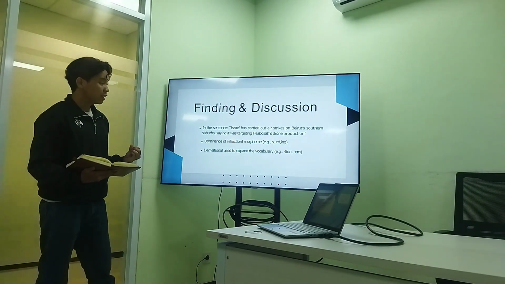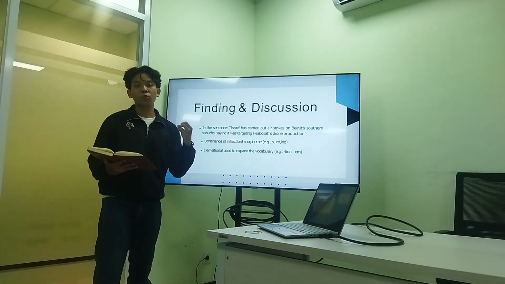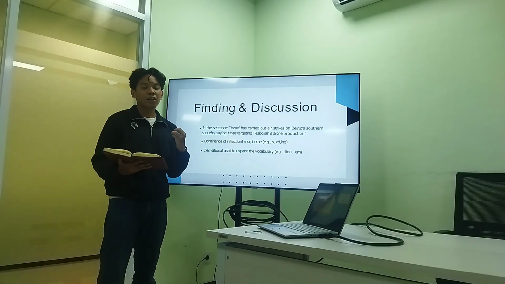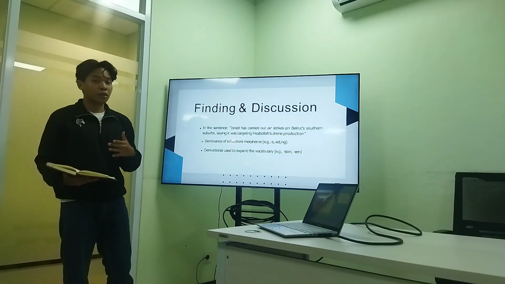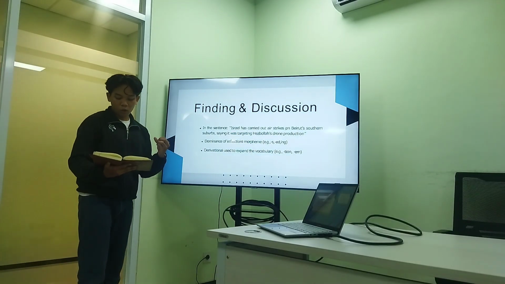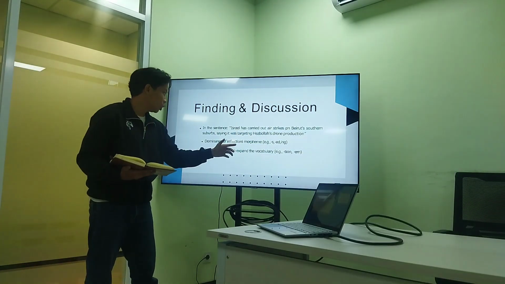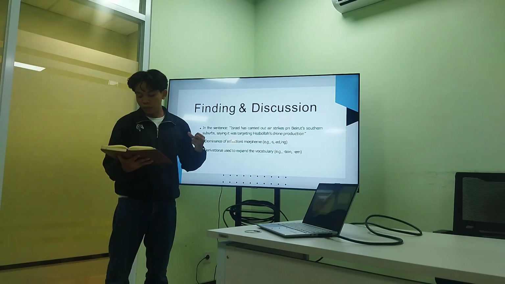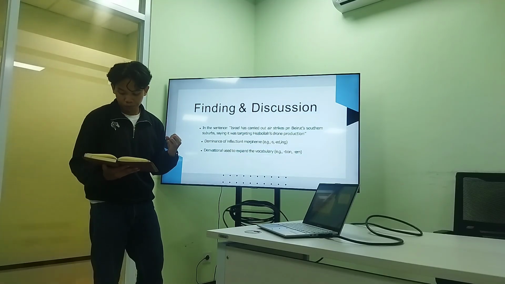For the findings and discussion, as you know, news writing has to be clear, and that's why the news text heavily relies on inflectional morphemes to address tenses, number, and grammatical relations. And derivational morphemes show up in words like southern and production, because journalism needs precise political or geographical terms.